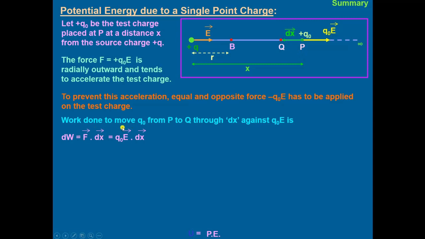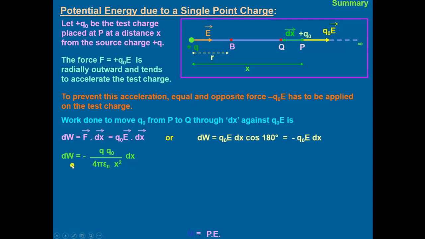So the work done to move Q naught from P to Q through dx against the Q naught E force is dW = F dx = Q naught E dx, or dW = -Q naught E dx.